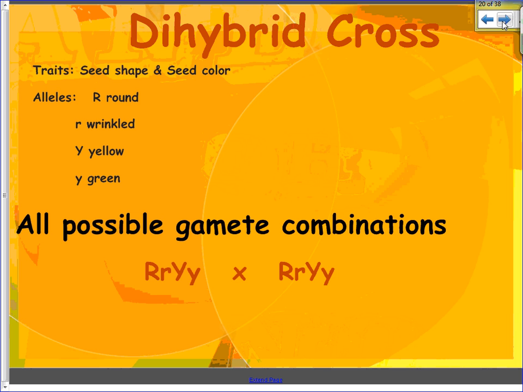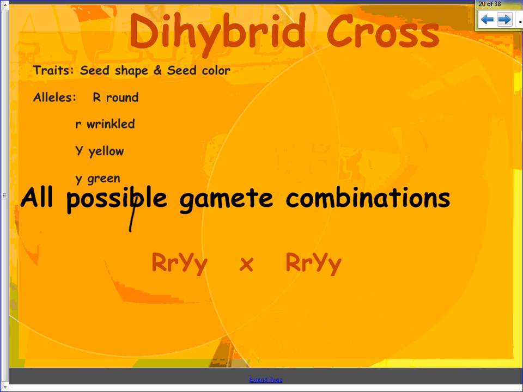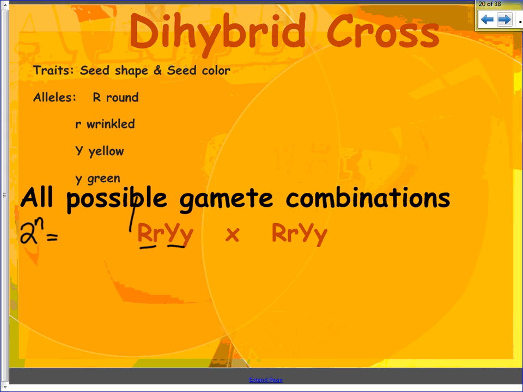Okay, so in a dihybrid cross, if we're looking at seed shape and seed color, Mendel took his classic 9 and he started a variety of crosses with them together. So if this was a cross that we're looking at right here, the first thing that we would need to do is figure out what the gametes would be. Remember, we can apply our formula to figure out how many I would need. I have 2 heterozygous, so I need 2 to the power of 2, or 4 possible gametes.